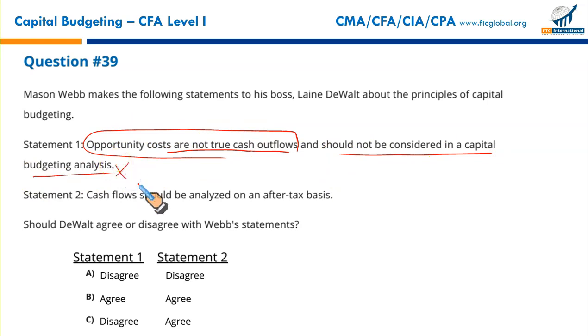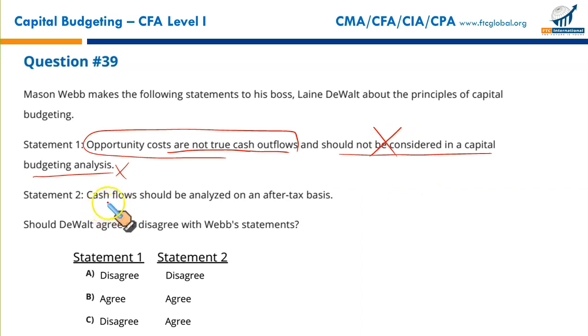No, this is wrong. Opportunity cost doesn't result in any dollar outlay, but it's a relevant cost in decision-making. Decision-making without opportunity cost will bring you to a point where you make decisions based on an accountant's approach. We are not accountants, strictly speaking. In decision-making, we think like an economist. An economist considers opportunity cost of decision. So this is a wrong statement.